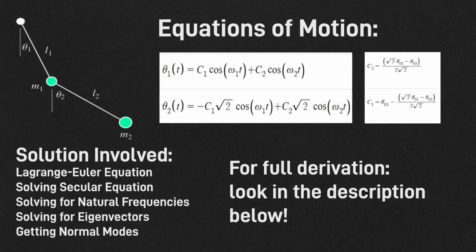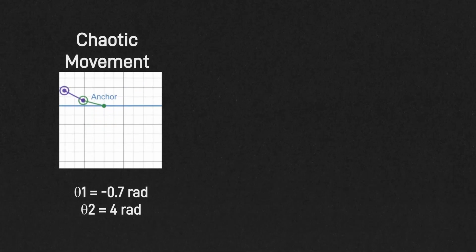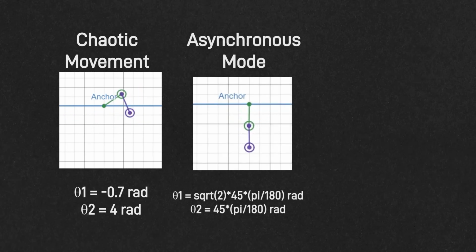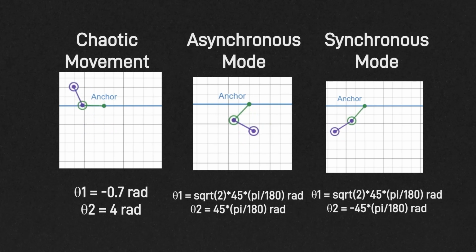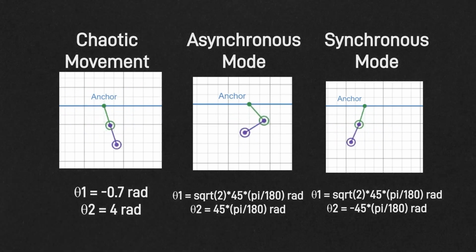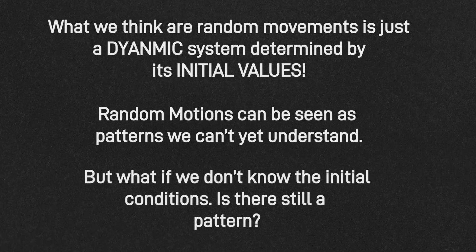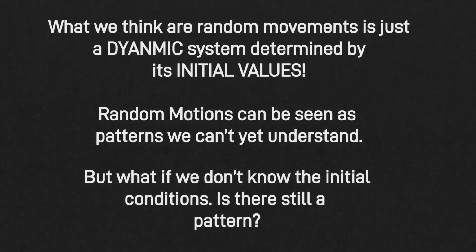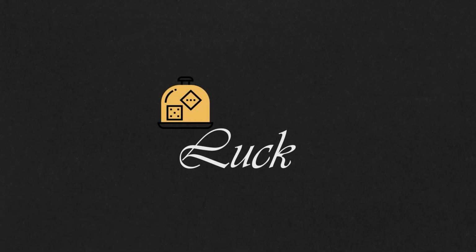The description for the full derivation will be linked below since I don't have time. I will just be showing the 3 types of movement you can see. You have your chaotic movement, and then you have your 2 normal modes. An asynchronous mode, which has 2 frequencies in opposite directions, and then a synchronous mode, 1 frequency in 1 direction. It's like one pendulum. So what we think are random movements are just dynamic systems determined by their initial values. Random motions are just patterns that we don't understand yet.